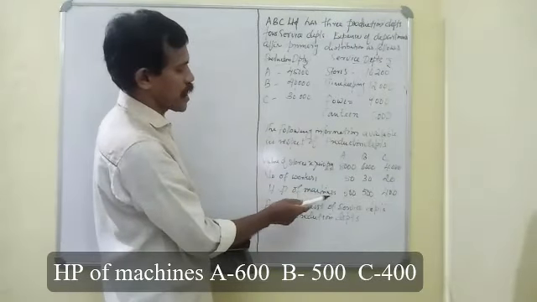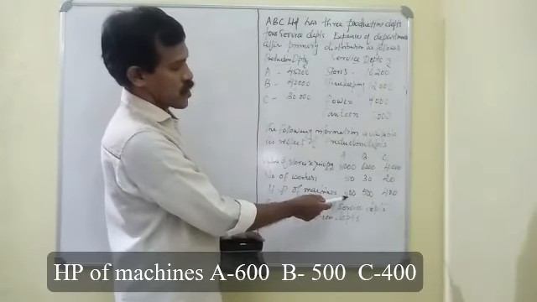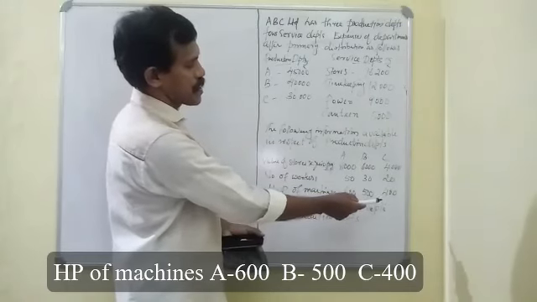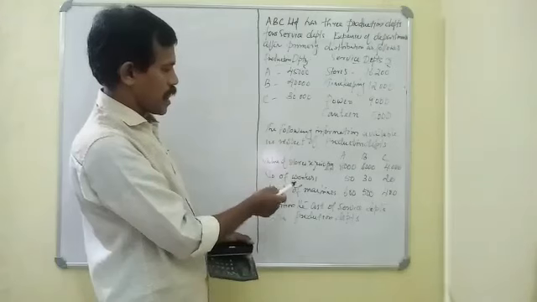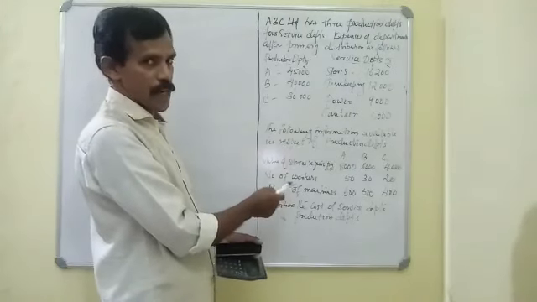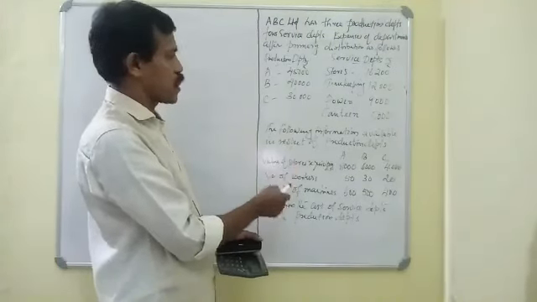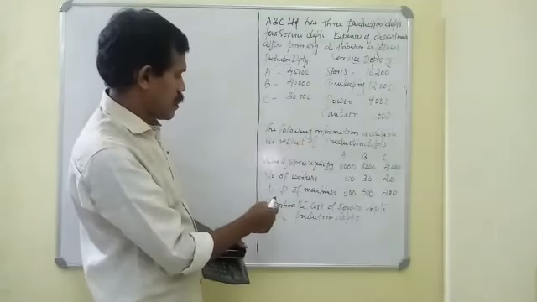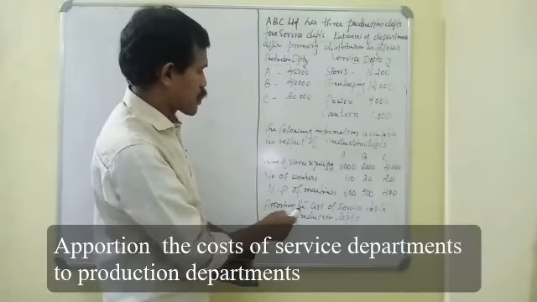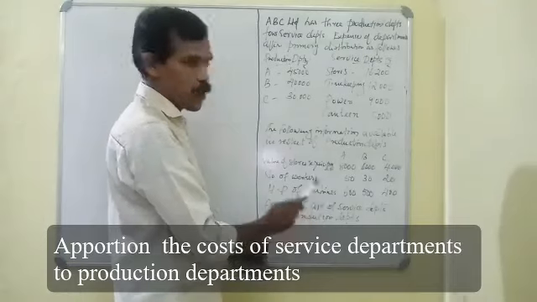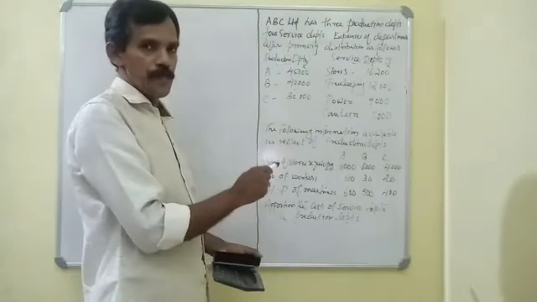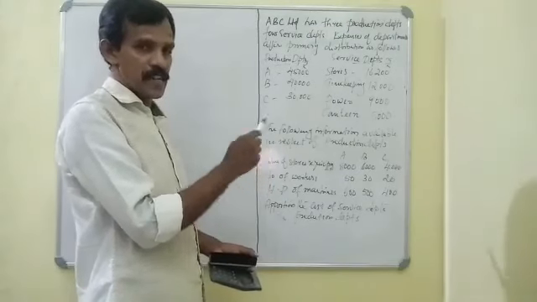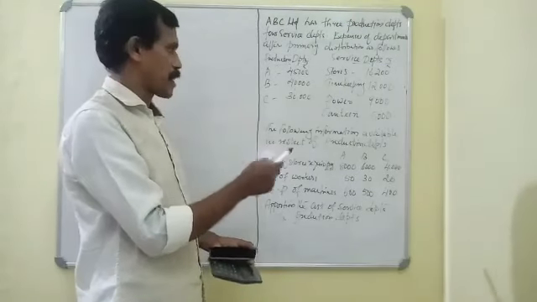Horsepower of machines: A 600, B 500, C 400. These are the 3 pieces of information given to us as the base for redistribution. Then apportion the cost of service departments to production departments. Here we have to draw our secondary distribution summary.